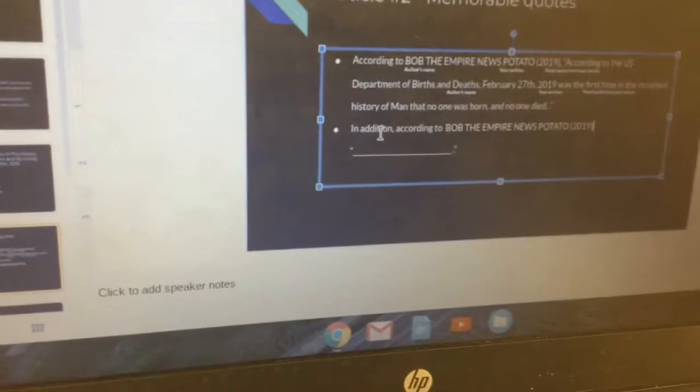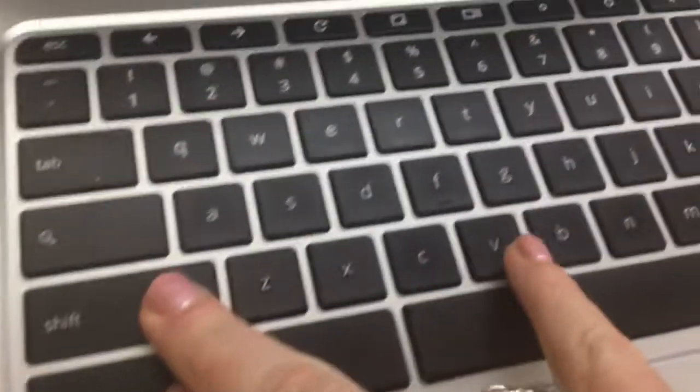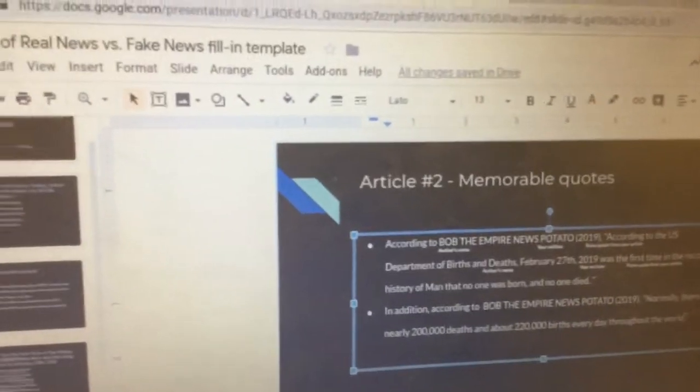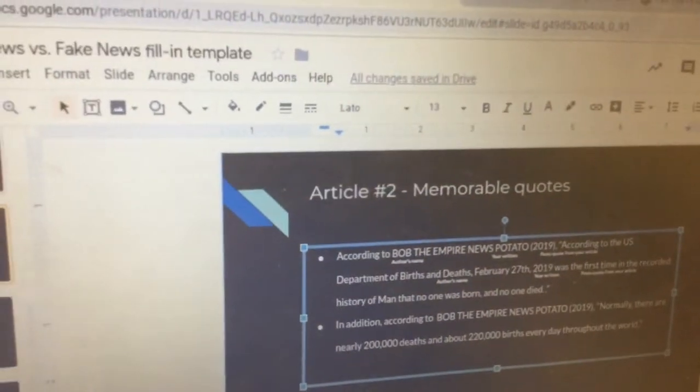And then click back over to your work. Then you're going to double click on the line in between the quotation marks and then hit Control-Shift-V on your keyboard. So then what we're going to be doing next is you're just going to scroll down to the end and click on slide 8.